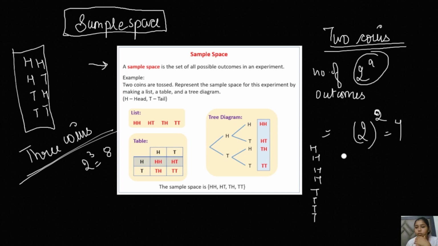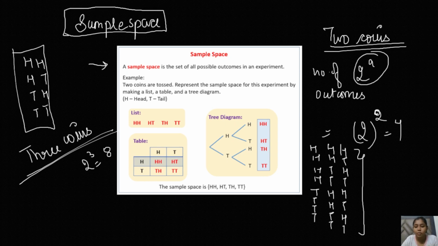Since there are 4 of them, now you have to write half of them. So you will write 2 H 2 T, 2 H 2 T. This is the method. Now take half of them, HT HT HT HT, and you will get all the possible outcomes when you toss 3 coins. This is what we call the sample space pairing. Okay, this is about the theoretical part of probability.